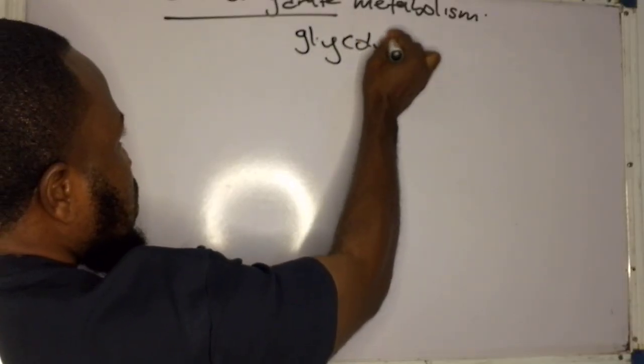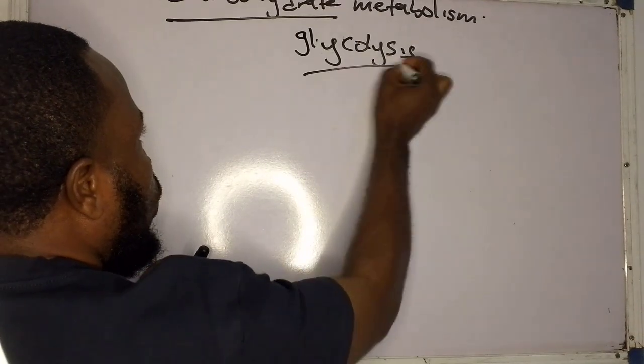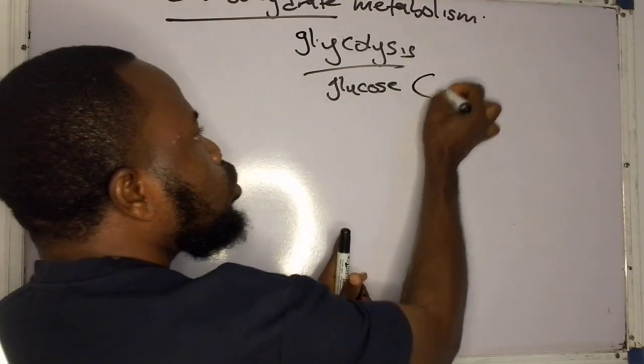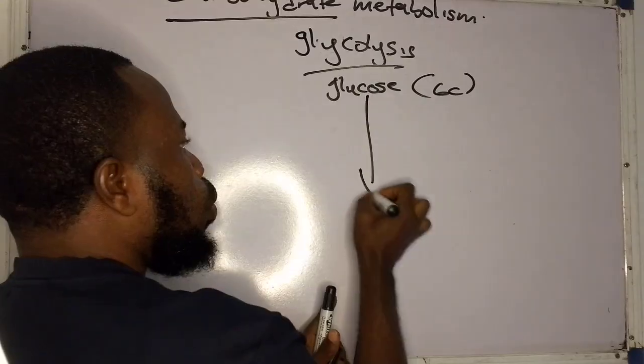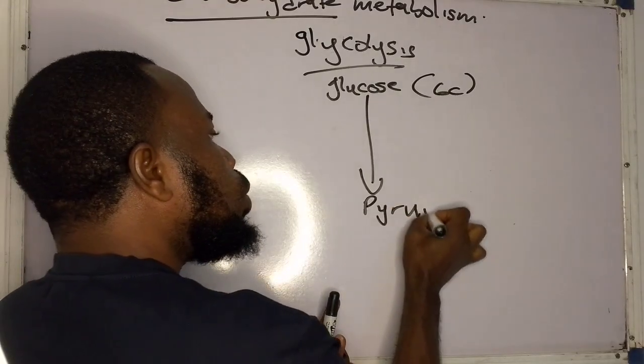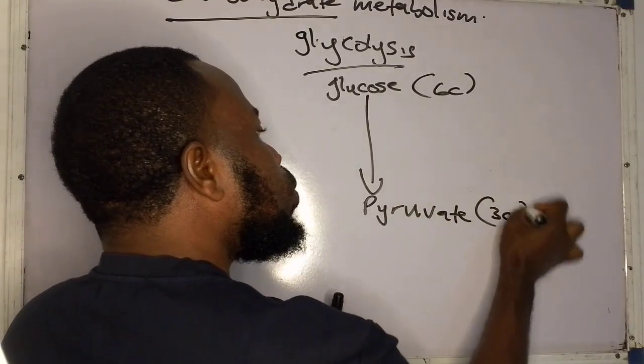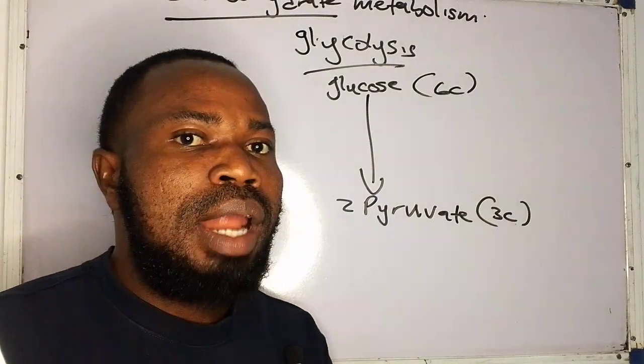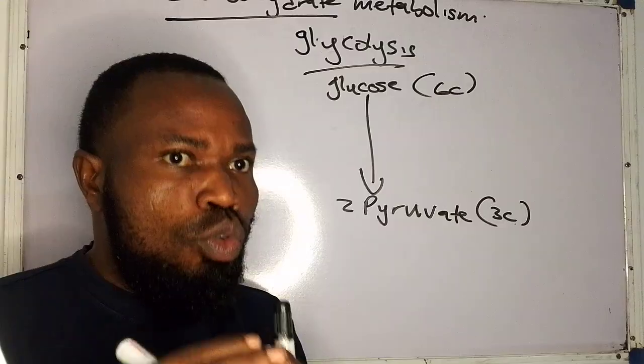Now glycolysis involves the breakdown of what? Of glucose, which is a 6-carbon sugar, to what? To pyruvate, which is a 3-carbon molecule. Now, 2 pyruvate is formed in this process. Now, I love to bring out the breakdown first, or begin to look at it in depth.